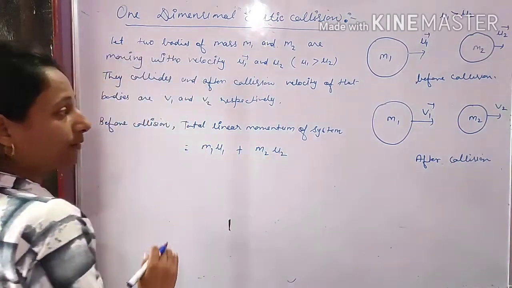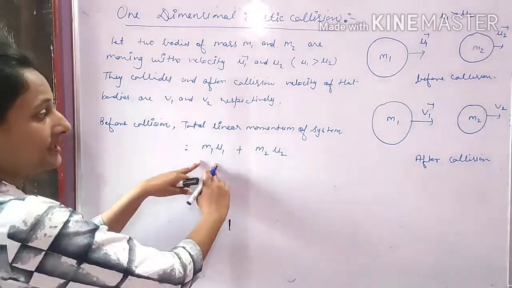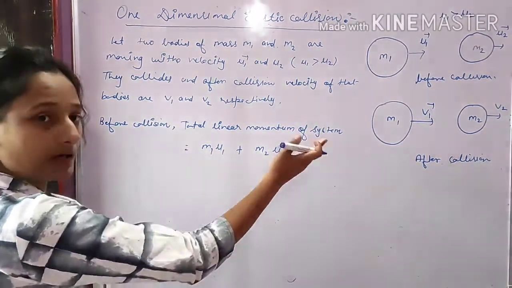This is the linear momentum of the first object and this is the linear momentum of the other object.